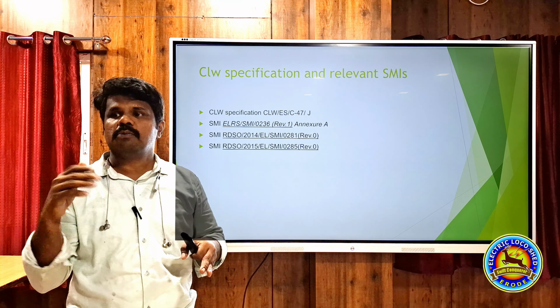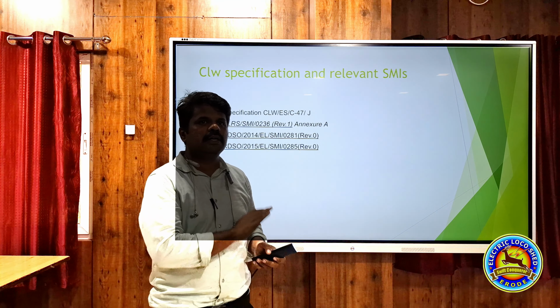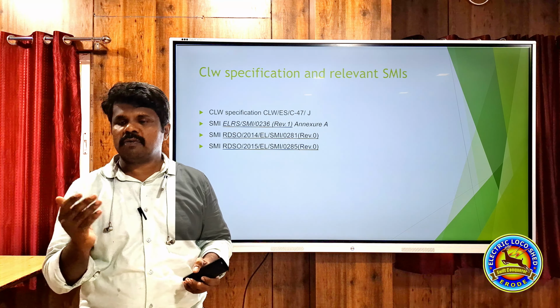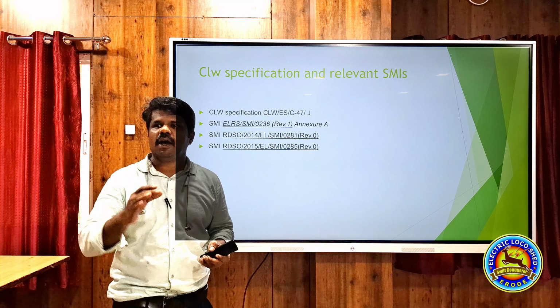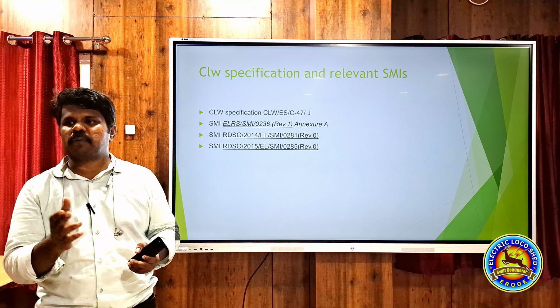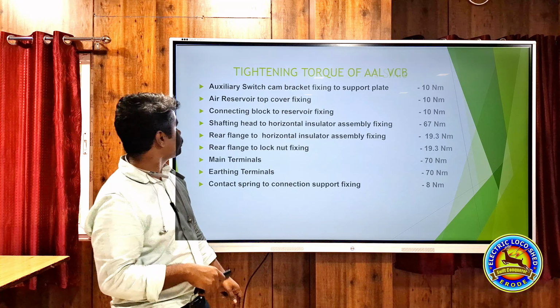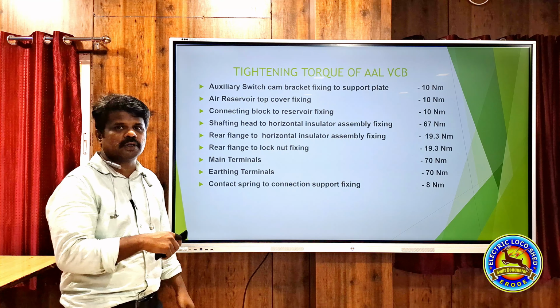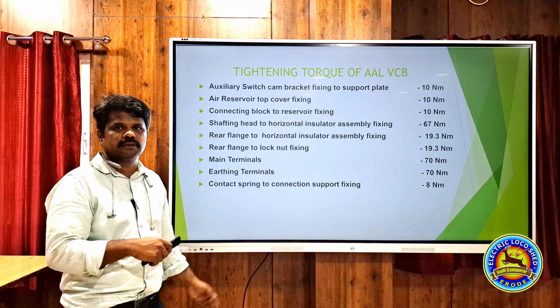This is SMA 285, which is also for Schneider VCB. It says that we have to apply RT1080 in the bottom evenly, with 5 mm width and a proper thickness. That is SMA 285, and it is for preventing moisture entry into the VCB. These are the different torques to be used in the VCB.